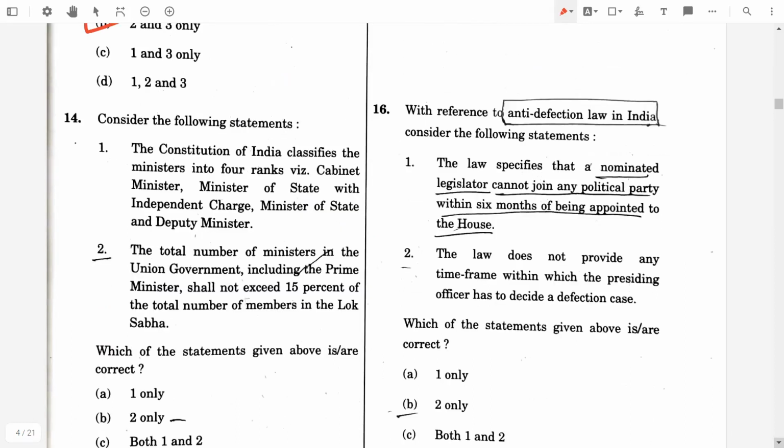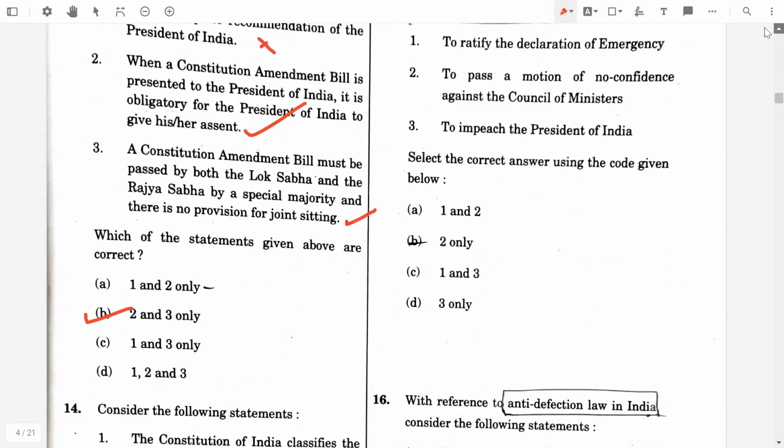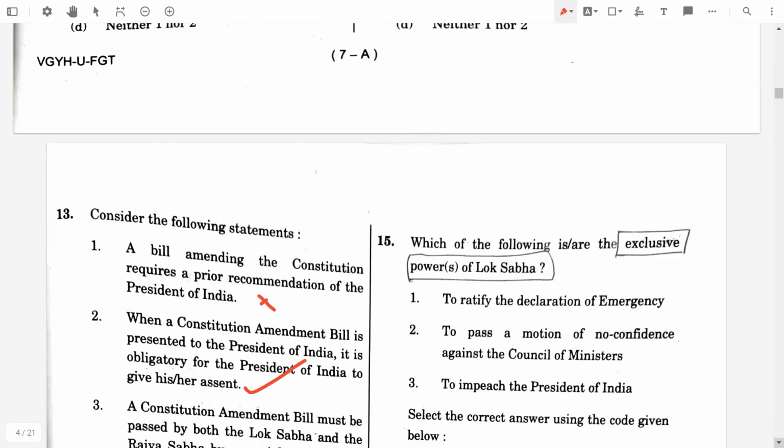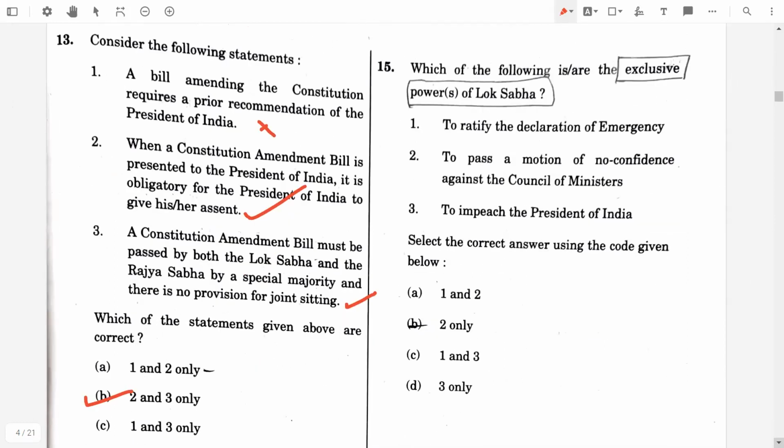Then consider the following statements. The Constitution of India classifies the ministers into 4 ranks like cabinet ministers, ministers of state with independent charge, ministers of state, and deputy ministers. No, it's false. The total number of ministers in the union government, including the prime minister, shall not exceed 15% of total number of members in the Lok Sabha. That's true. So the answer will be B only. That means 2 only. Then the 15th question was, which of the following are the exclusive powers of Lok Sabha?